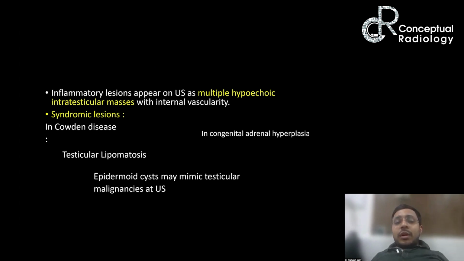So a golden rule is that whenever it is an inflammatory lesion or a benign lesion, such lesions will not cause any mass effect. Okay, this is one important factor which helps us differentiate them from malignant lesions. So syndromic associations are seen in Cowden's disease.